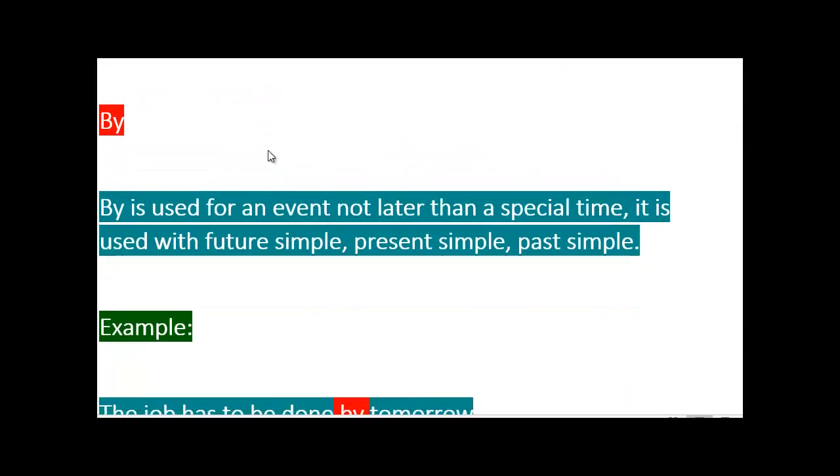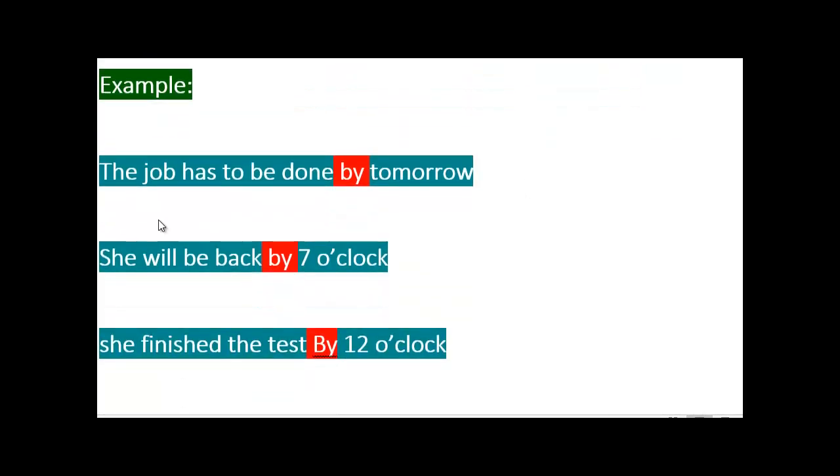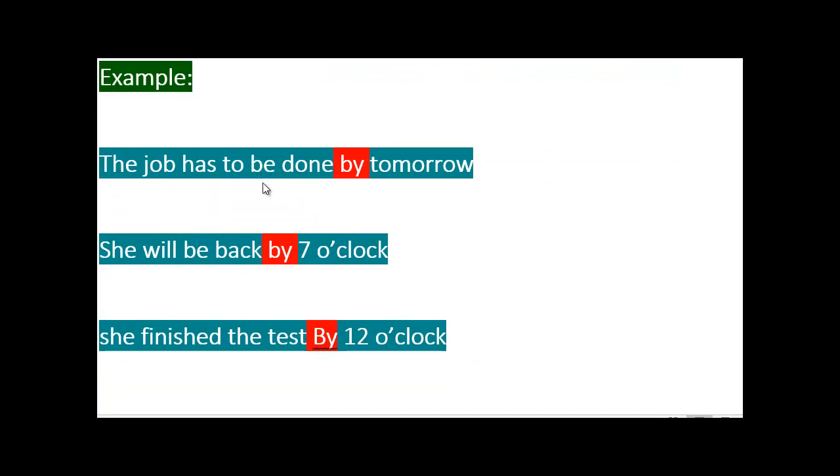Moving on to by. It's used for an event not later than a specific time. I said special, actually it should be specific. We can use by with future simple, present simple or past simple. Here are examples to make it clear. The job has to be done by tomorrow. Has is present simple. She will be back by 7 o'clock. That's future simple. She finished the test by 12 o'clock. Finished is past simple. Okay, that's for by. We'll move on now, guys, because time is passing very quickly.